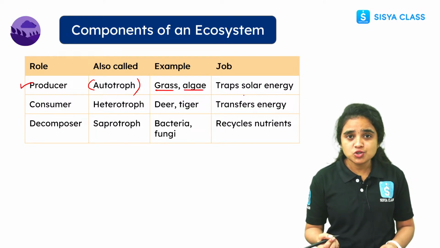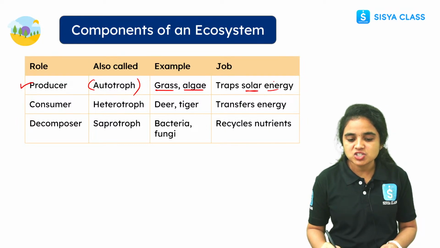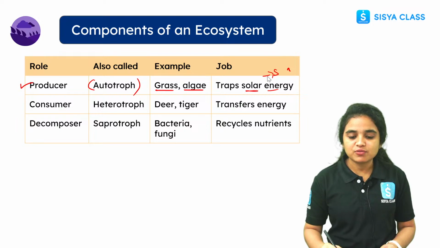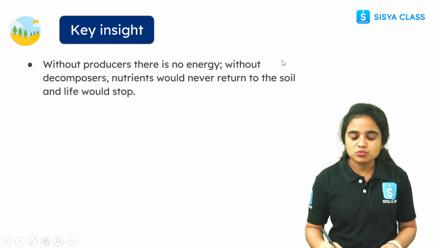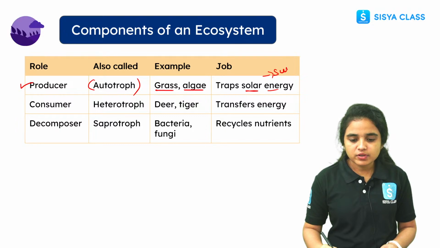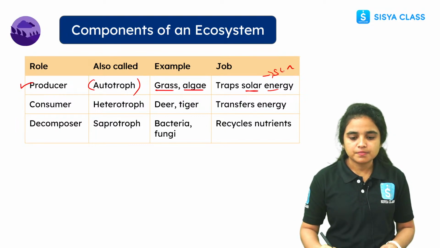And what job do they play in our ecosystem? They trap the solar energy from the sun, and this light energy will be used by the plants to prepare the food material, right students?